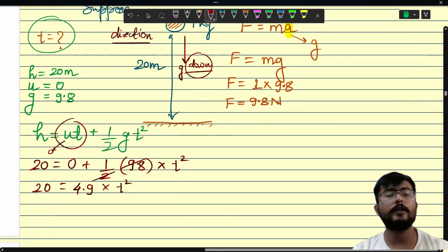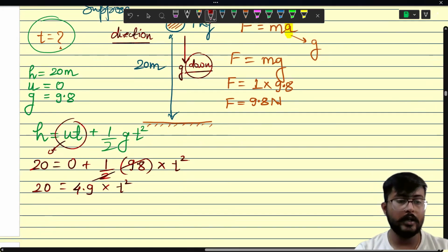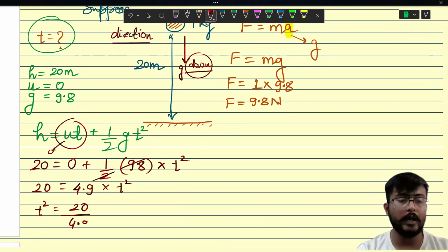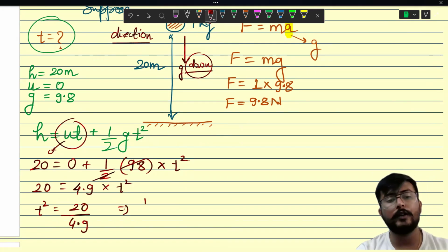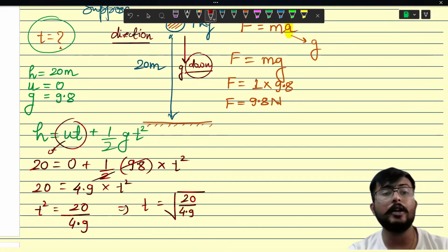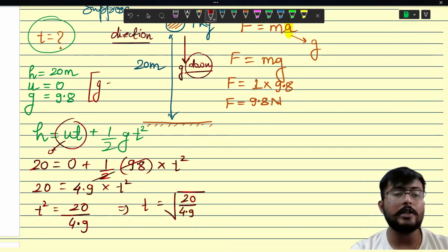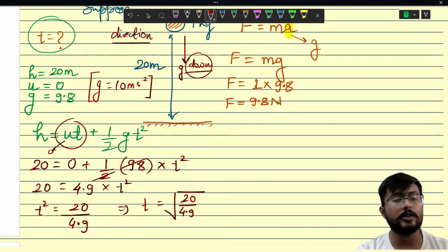How to find the value of t? So t square is equal to 20 divided by 4.9, and if you want to find the value of t, you have to take the square root of this. This is why in many questions, g is mentioned as 10 meter per second square, to make the calculation simple.